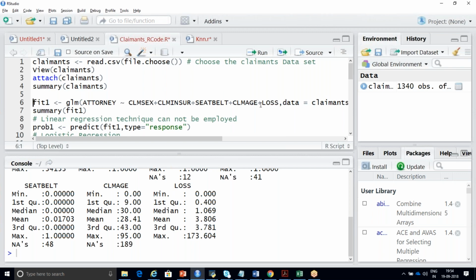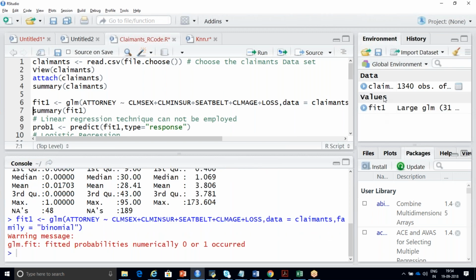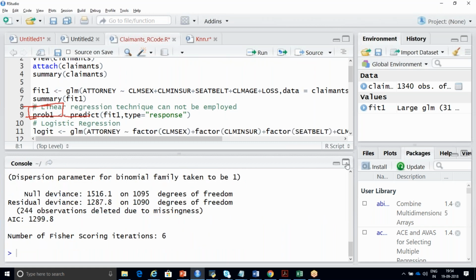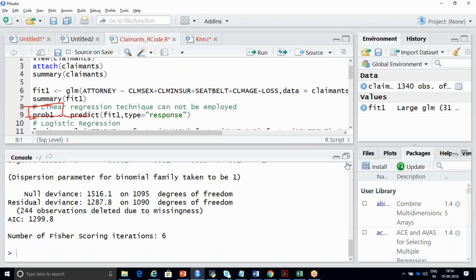Now I'm going to run this line of code fit1, and your model has been built. You can see the model that has been built here is fit1. You want to see the output of your logistic regression by using a function called summary of fit1. If I execute this line, you're able to get the output of your logistic regression.